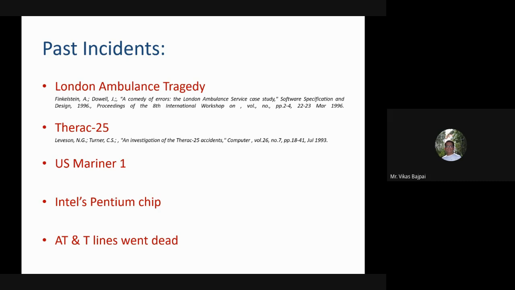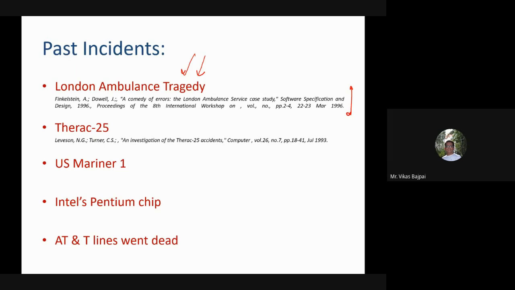Software testing is very crucial, because in the past there were some incidents like the London ambulance tragedy. The reason why I'm adding it is, this is a very phenomenal paper. It has been cited several thousand times. In fact, the title of the paper is also interesting. The title says, A Comedy of Errors: the London Ambulance Service case study.